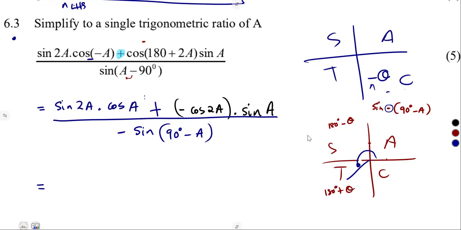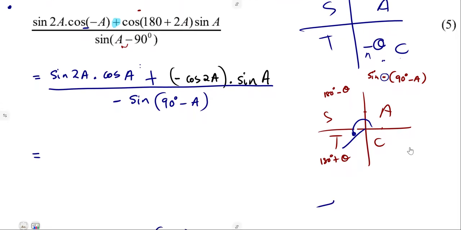All right, so simplifying the numerator, there's something very, very common. If you don't see it now, it's going to be a problem. Sine of 2A, remember cos of A, plus and minus is going to give us a negative here.